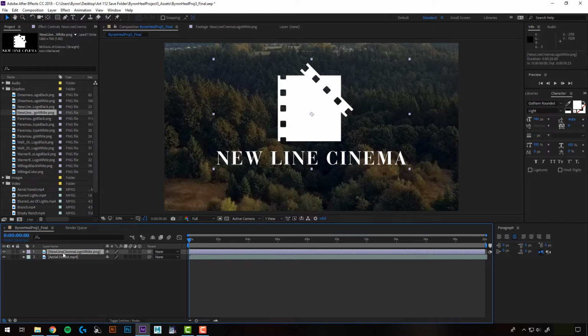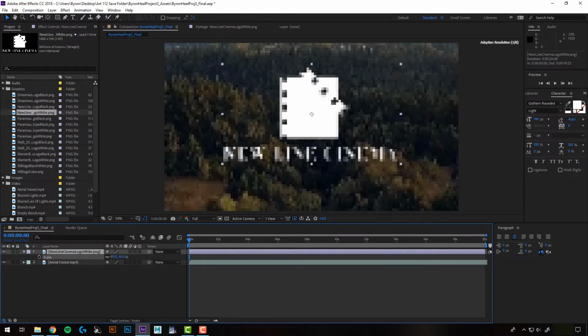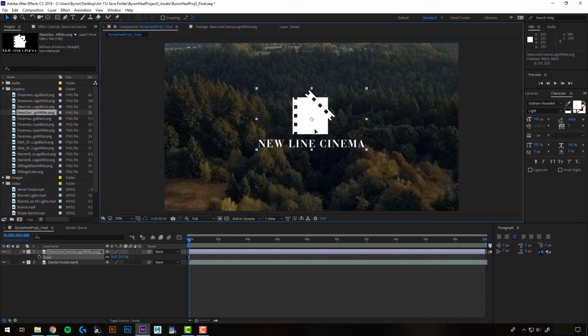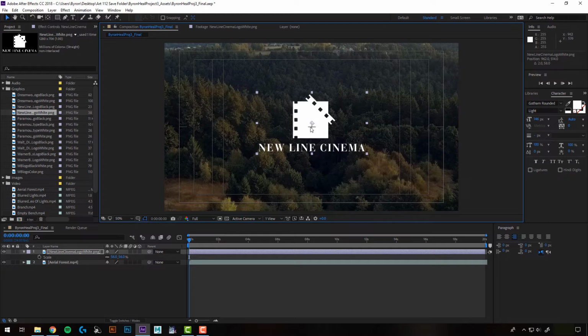To do that, I can select it and just hit S, and that's going to bring up my scale option here. And I covered all of this in the animation basics video. So I'm just going to scale that down. Maybe something around there. And I think I'll just lower it a little bit. If you want to see the very middle of your composition, you can click this little icon here and then select the title action safe. And then I can see that that is the middle of my composition. So I'm just going to line it up, maybe something like that. And I'll turn that off now.